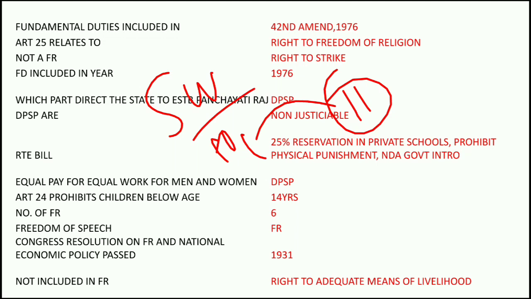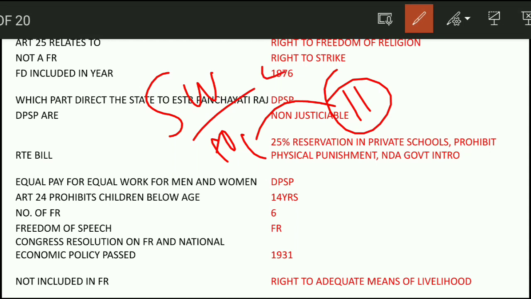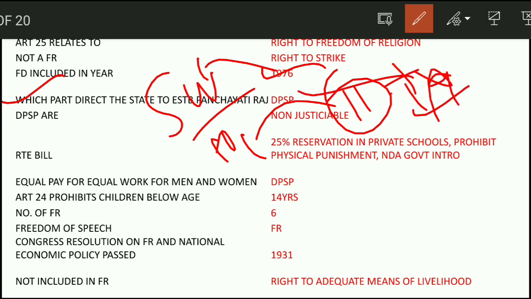Next question. Fundamental duties were included in the year 1976, under the Swaran Singh Committee. Next question. Which part directs the state to establish Panchayati Raj? That is DPSP. 73rd Amendment Act 1992.